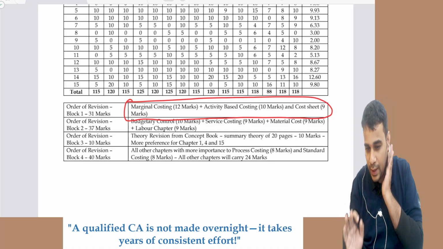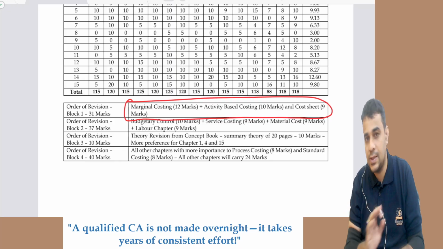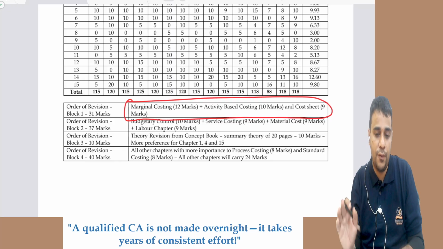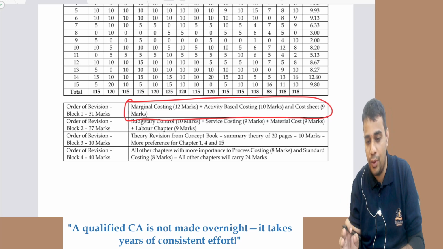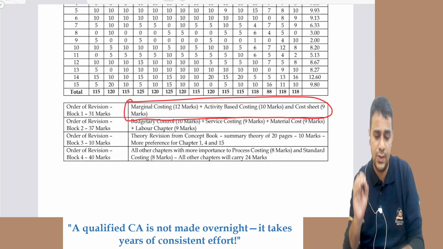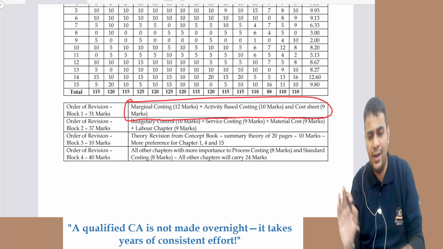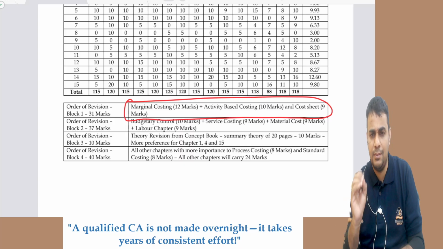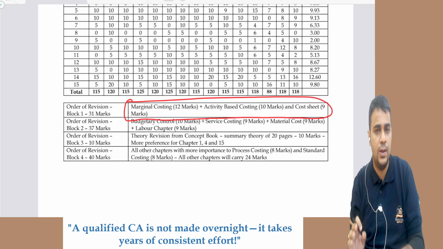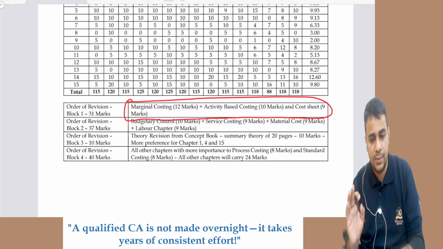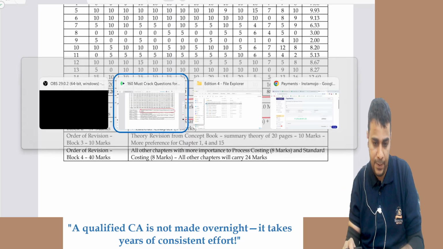I think this is what I want to say as far as costing is concerned. I am not going to give a lot of gyan, and I'm not going to say that you have to do so many things. Just focus on 160 questions in this order of preparation, and you're kind of done with your CA Inter costing preparation. If you've already done one time of preparation, I ideally want you to spend around 60 to 80 hours. 60 hours also you can complete all this and then be done with this subject. Then you can spend time on your other papers.